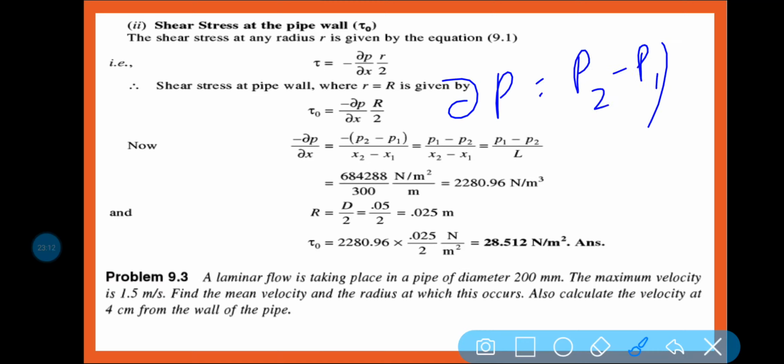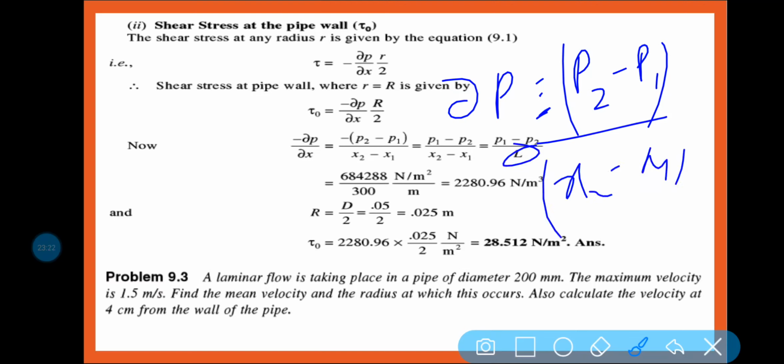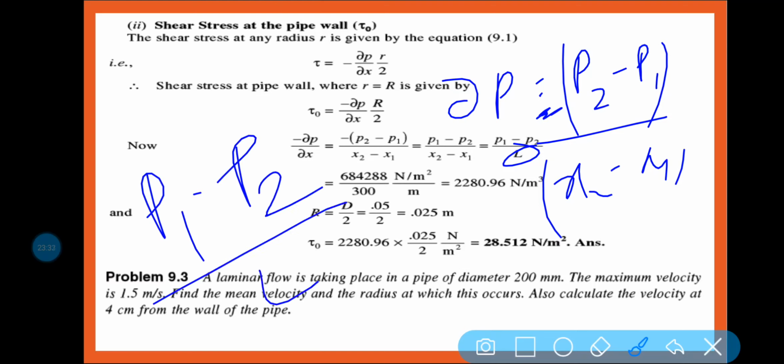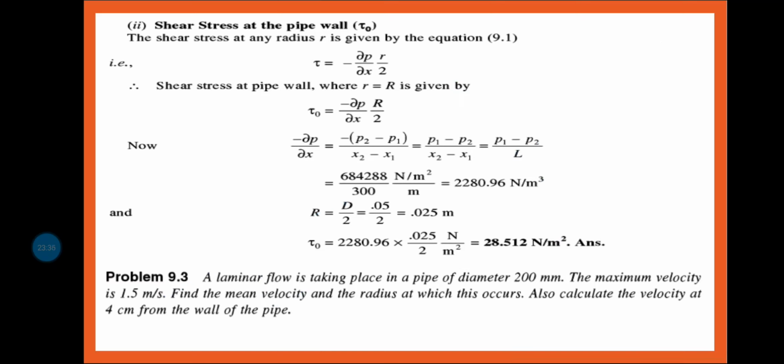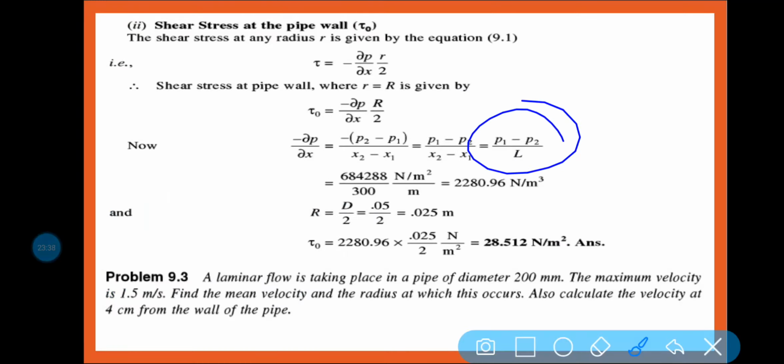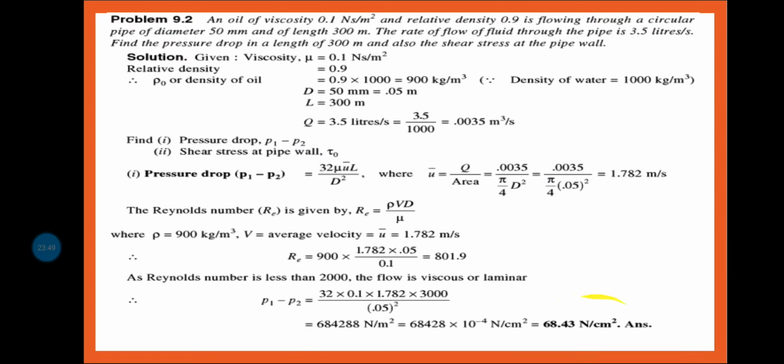P2 minus P1, that is your pressure difference, and this one is x2 minus x1, and x2 minus x1 is equal to L. If we neglect this minus sign, it is P1 minus P2 by L. Am I right? So by the help of this we can write like this, and P1 minus P2 is the pressure drop, which you already have got.